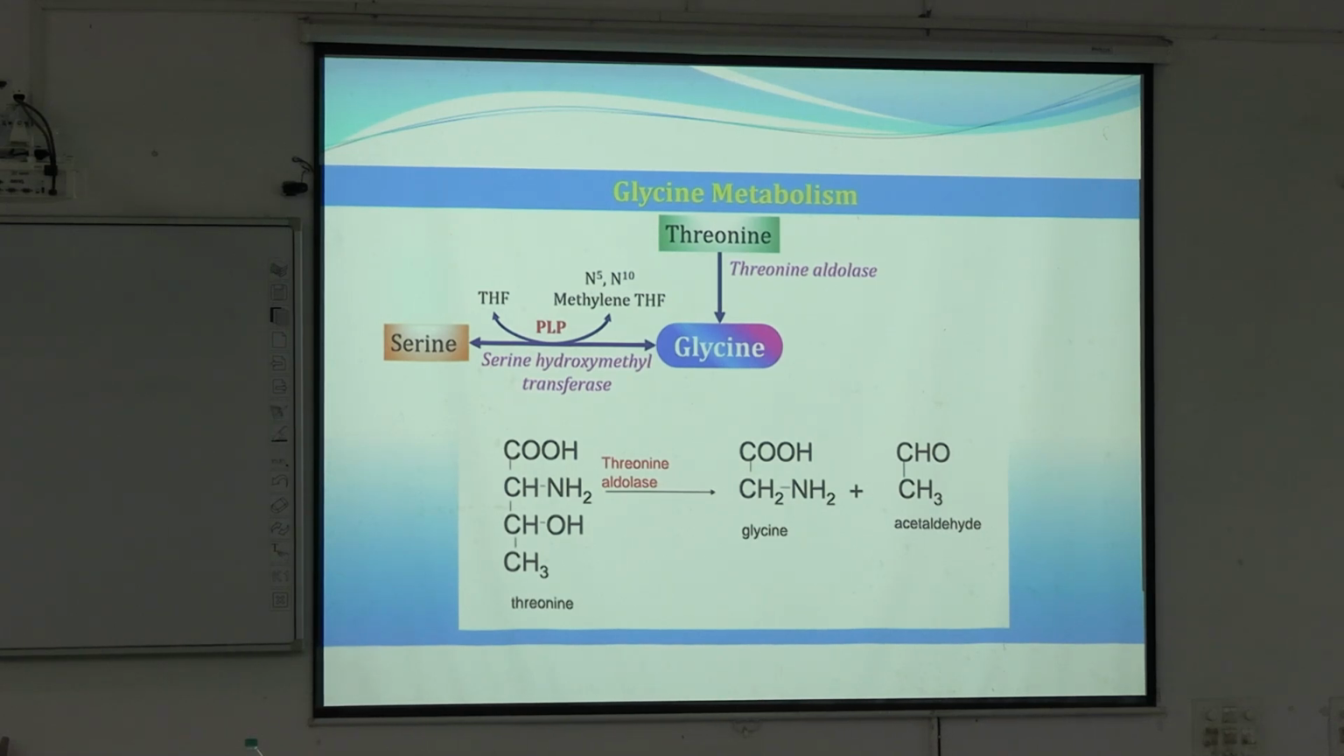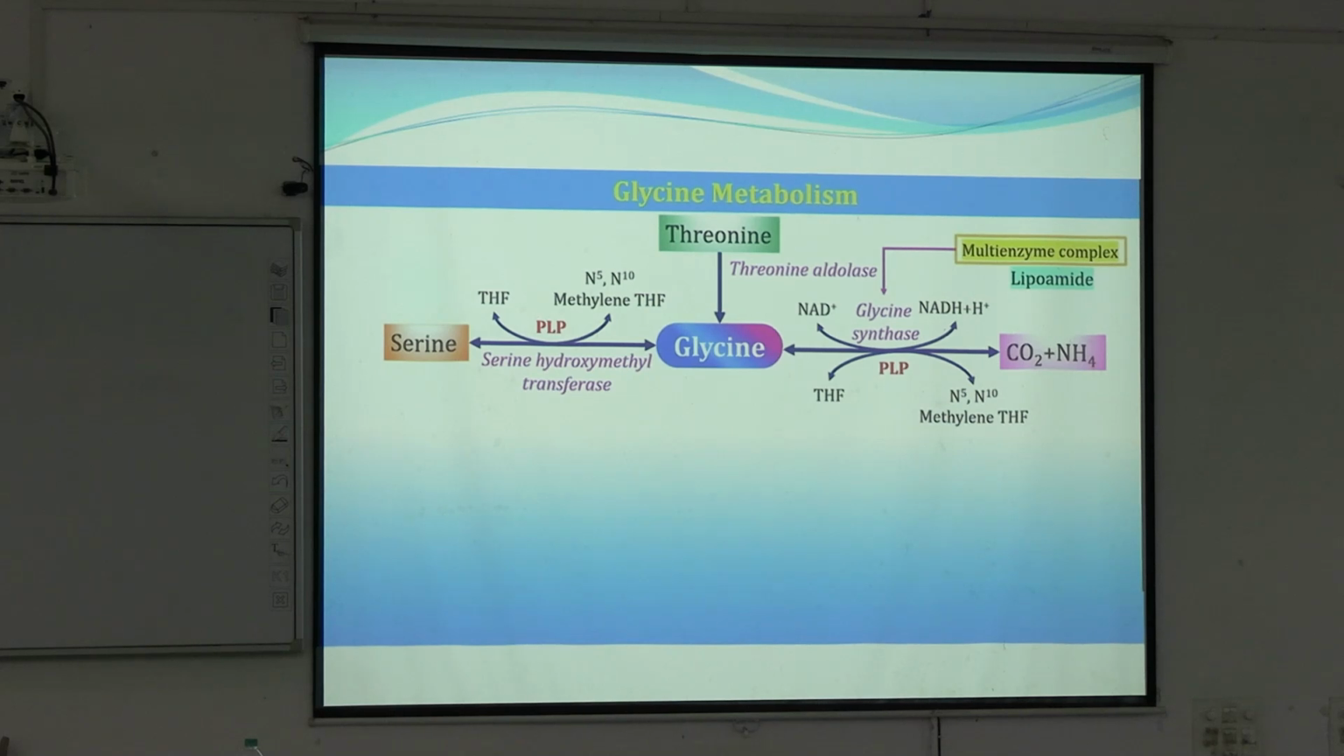Next is the reaction where glycine can be formed from carbon dioxide and ammonia by the glycine synthase enzyme complex. It is a multi-enzyme complex. This reaction occurs in various steps, but for an easy depiction, this is shown as this.